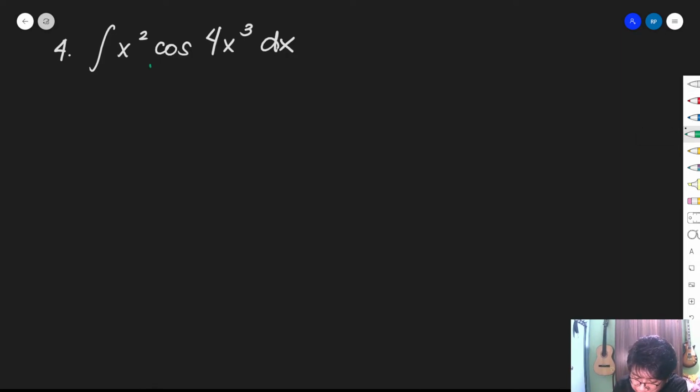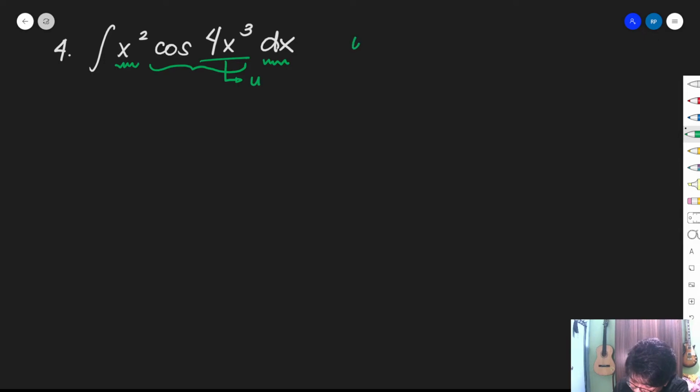We have here our trigonometric function, cosine 4x cubed. So, since this is a trigonometric function, nevertheless, this will be our u. No? And lahat na may iwan will be used or can be used for matching with the supposed differential of u, no, which is 4x cubed.